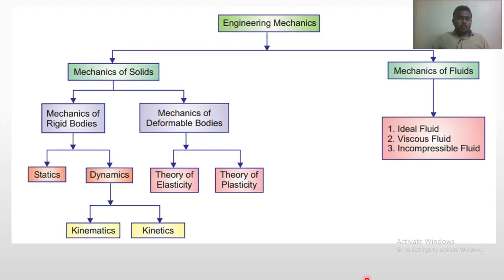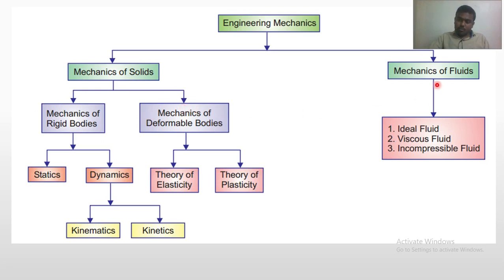Next part, now the classification of engineering mechanics. Here, mechanics of solid and mechanics of fluid. In mechanics of solid, again there are two: mechanics of rigid body and mechanics of deformable body. We are interested in mechanics of rigid body in first semester. Deformable body you have in higher semester.